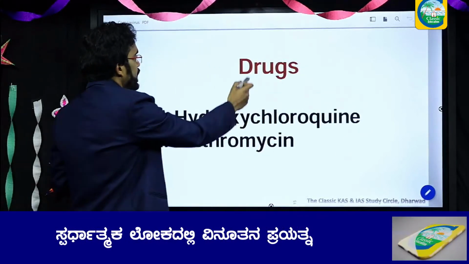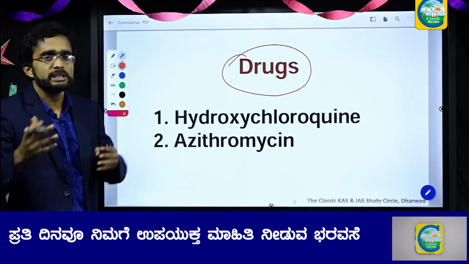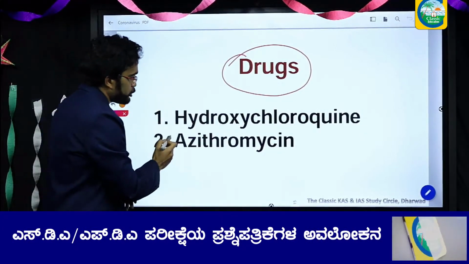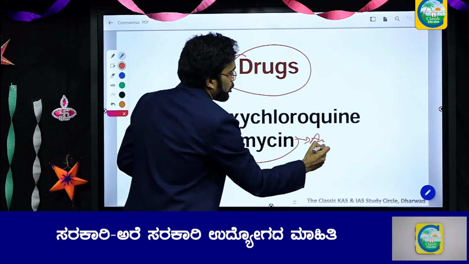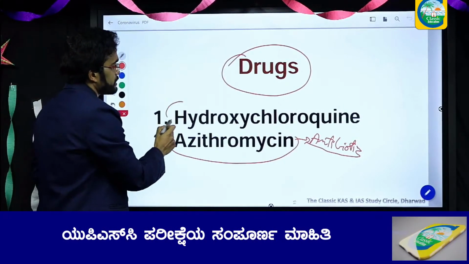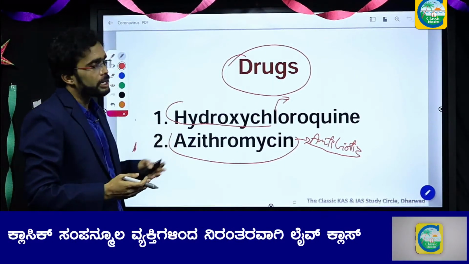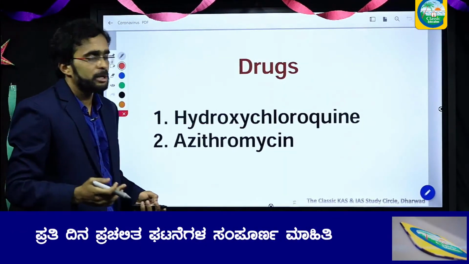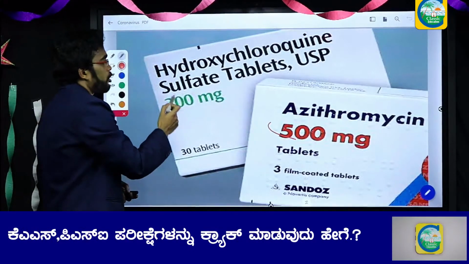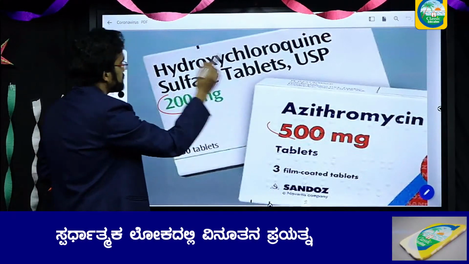So what are the drugs? As of now, there are many drugs, but the frontline drugs being used to suppress the symptoms of COVID-19 are hydroxychloroquine and azithromycin. Azithromycin is an antibiotic, whereas hydroxychloroquine is commonly used for arthritis and malaria. These drugs are used to suppress the symptoms of COVID-19 patients. The doses are azithromycin 500 mg and hydroxychloroquine 200 mg.